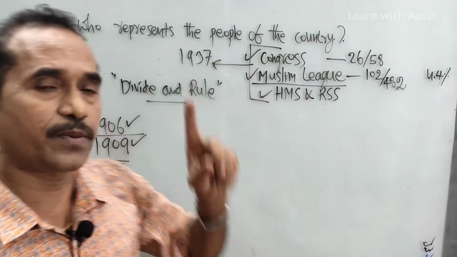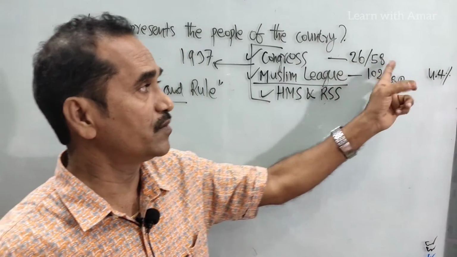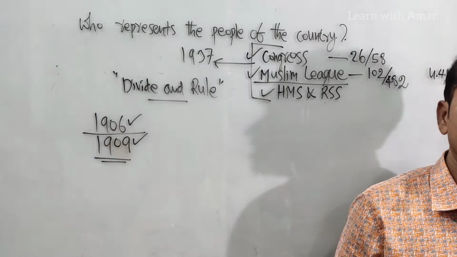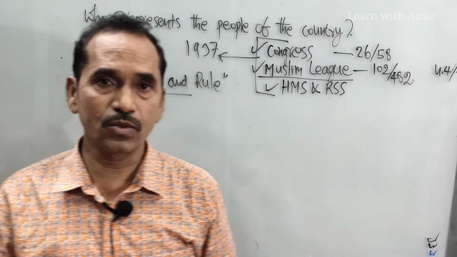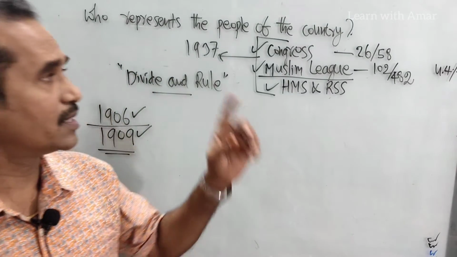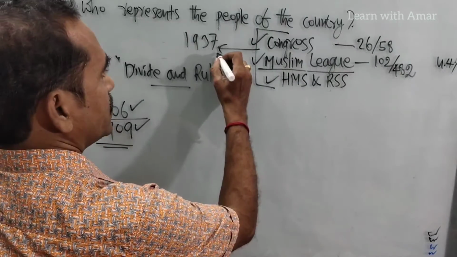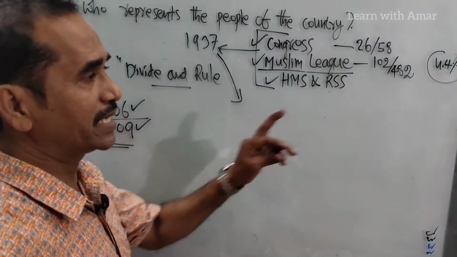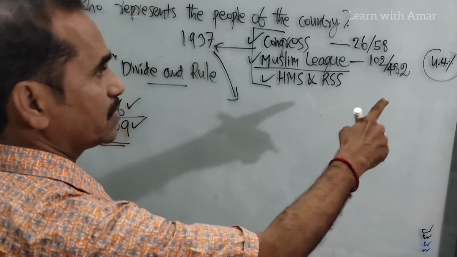Whereas Congress Party also contested in Muslim constituencies. It won 26 out of 58, because Congress Party was a national party and not a party of Hindus or any single religion. To give this message, Congress Party also contested in Muslim electorates. See, this was the result at that time. In 1937, Muslim League secured only 4.4 percent of Muslim votes. There was no mass support.